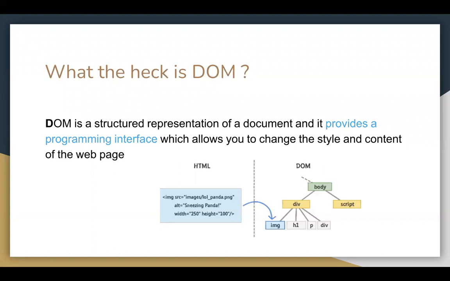So if you see the DOM, how that image will be rendered is from the top. If you can see, there is a body tag. Inside the body tag, there will be a division, and inside the div tag, there will be an image tag. So this is basically a hierarchy of a tree. You can compare it with a tree wherein the body is the top and it has its children, that is a division tag and an image tag.